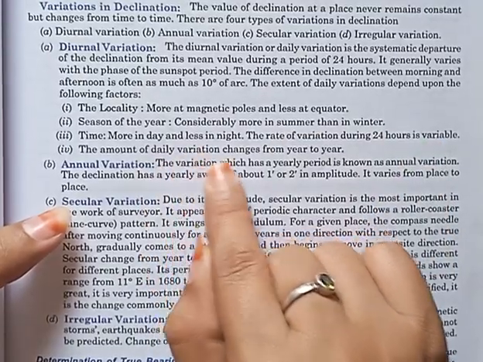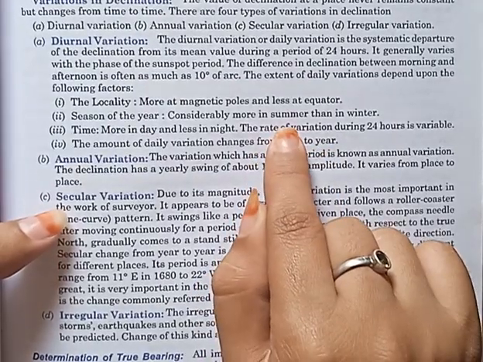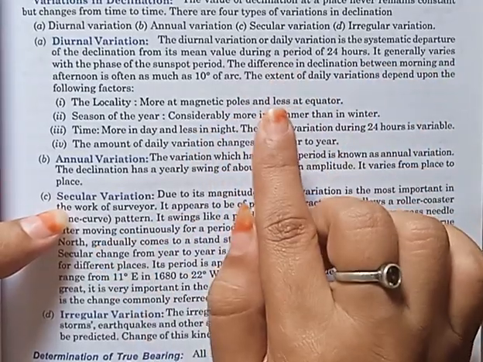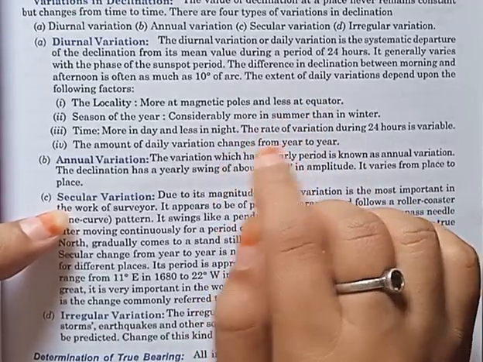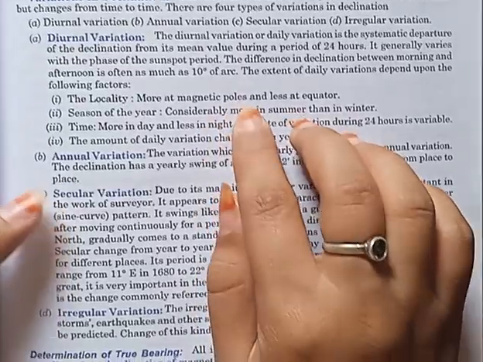Next, the amount of daily variation changes from year to year. It also depends upon the sunspot period. So what is meant by diurnal variation? Simply to remember, it is the difference in declination over a period of 24 hours, or one day, with respect to the sunspot period, and that is known as diurnal variation.